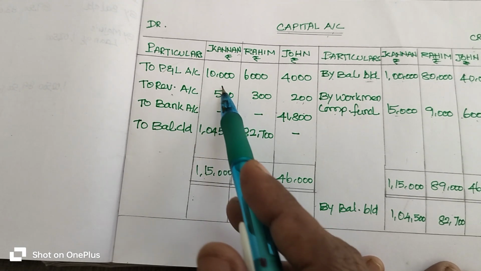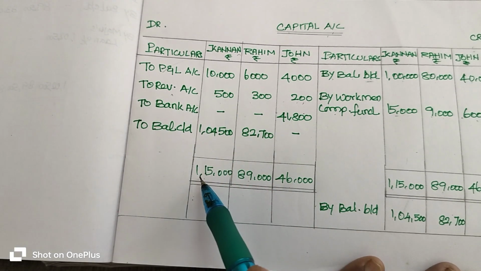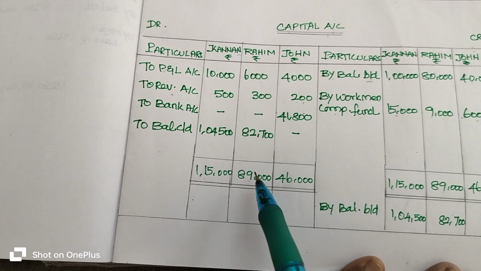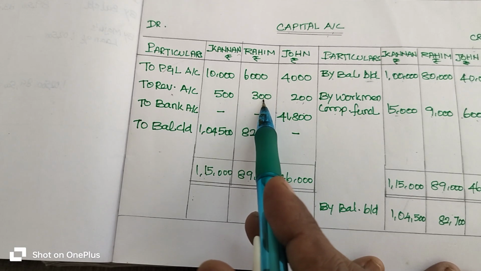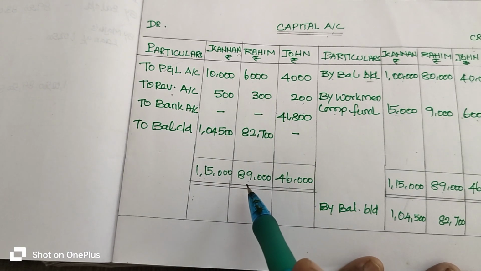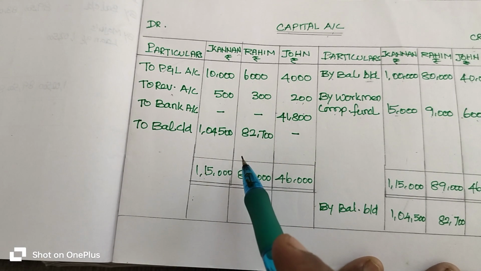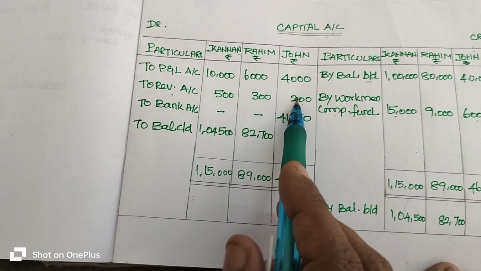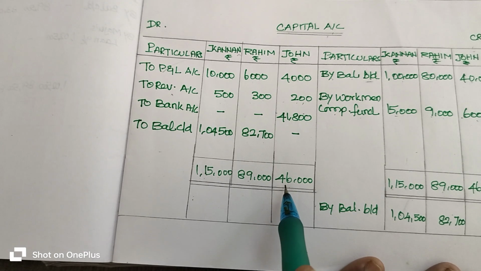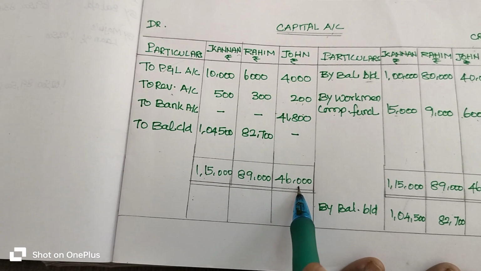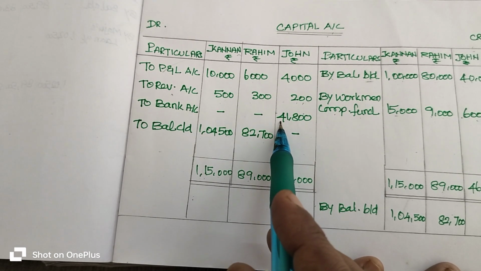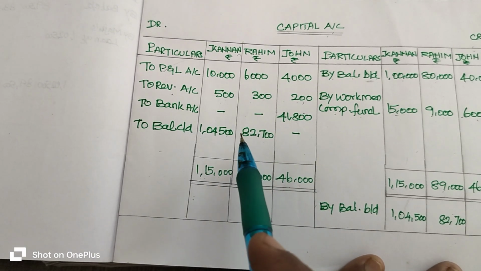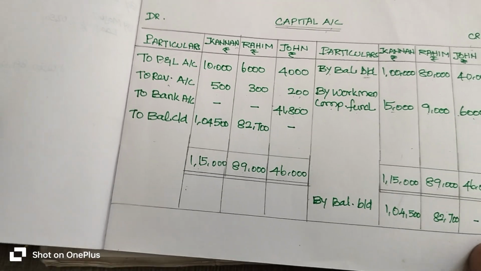10,000 plus 500, 10,500, subtracted from 1,15,000 rupees, you will get 1,04,500 rupees. Then 6,000 plus 300, 6,300, you have to subtract from 89,000, you will get 82,700 rupees. 4,000 plus 200, 4,200, will be subtracted from 46,000, you will get 41,800 rupees.